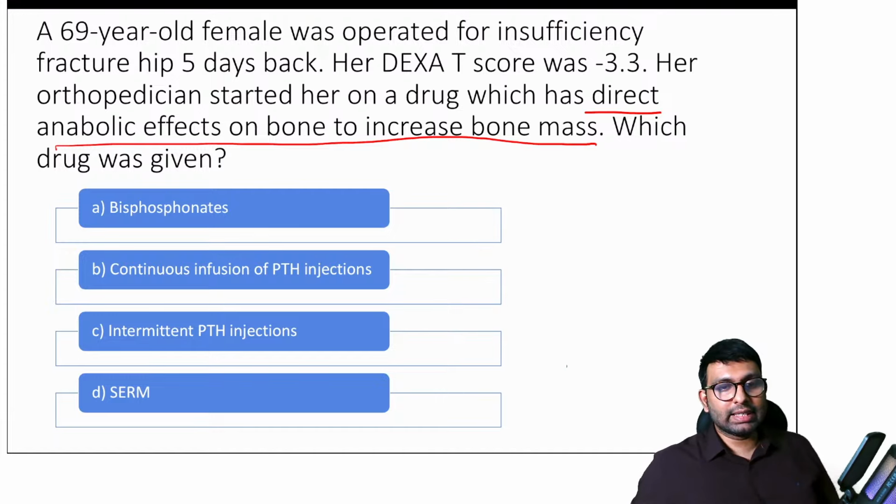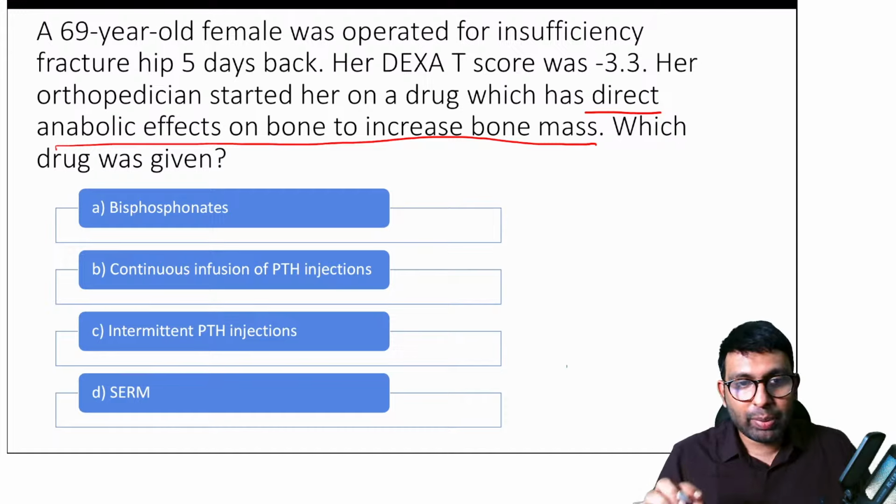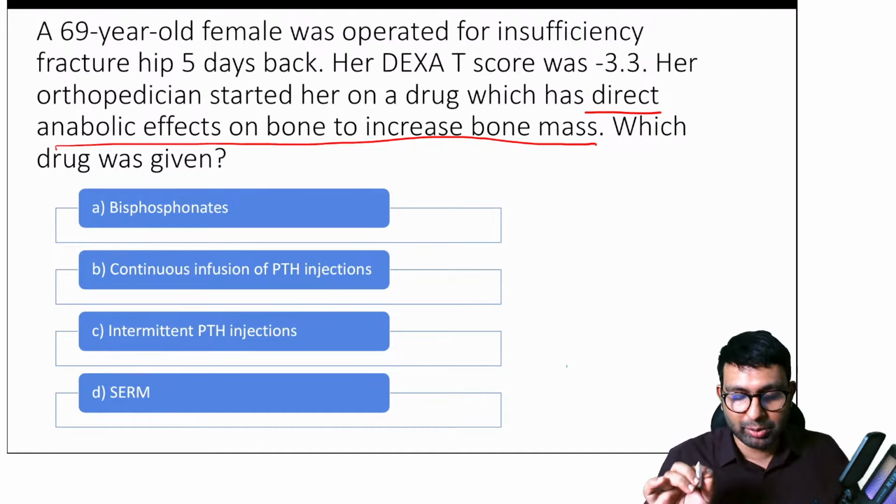No Stardust, SERM is not the answer. SERM acts on osteoclastic activity. It reduces resorption of the bone. It does not increase bone mass. There is only one drug that increases bone mass. Bisphosphonates also act by reducing osteoclastic activity. If you go back and look at how bisphosphonates act, they act by selectively inhibiting the osteoclastic activity. So it cannot be that. So the answer is parathyroid hormone, but I want you to differentiate between B and C.